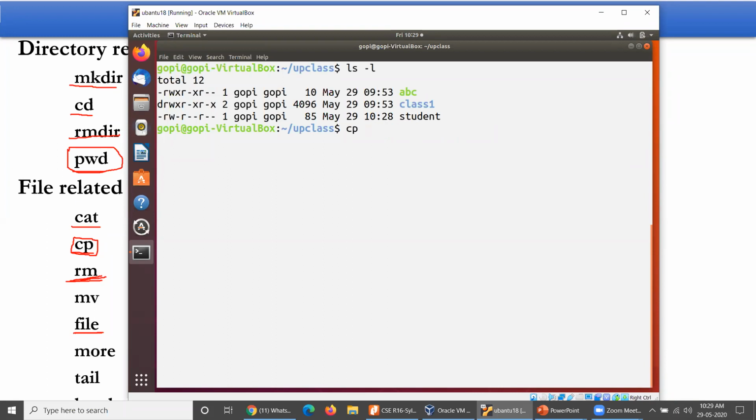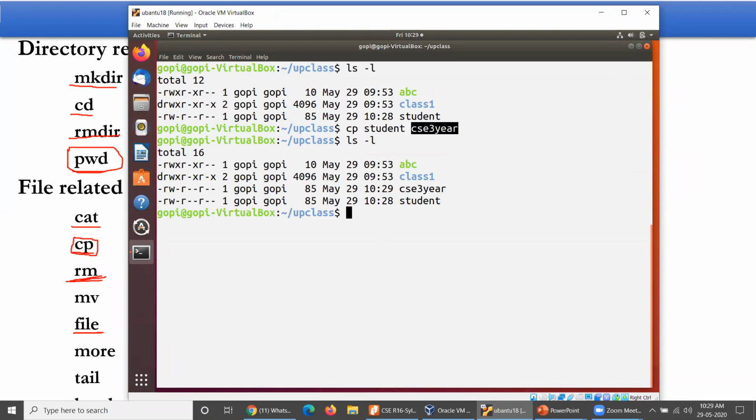My source name is student, and the second one is CSE third year. I'd like to take one more copy. Student is one copy, and CSE third year is another copy. If I create it like this and run ls -l, then you have CSE third year as one copy and student as another. Consider that these two are original copies only right now.